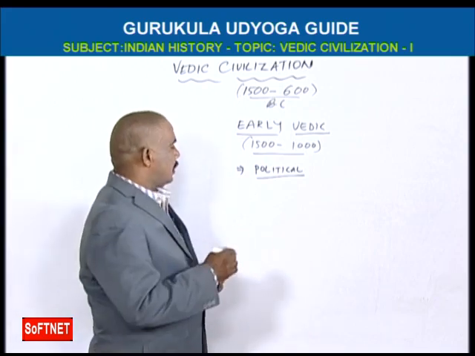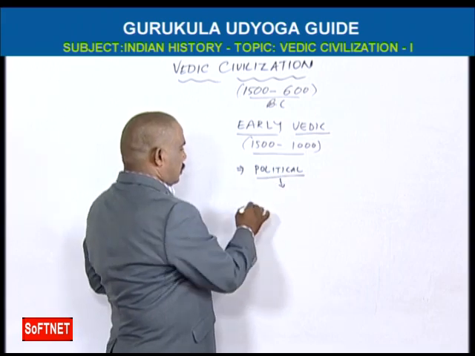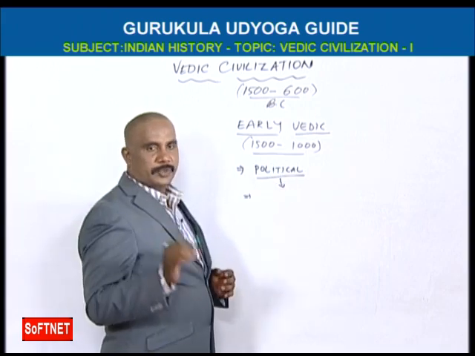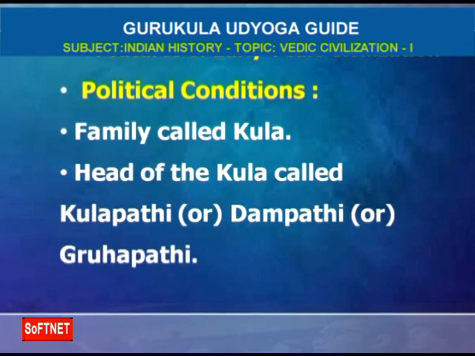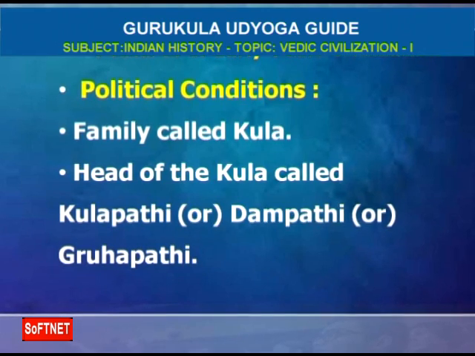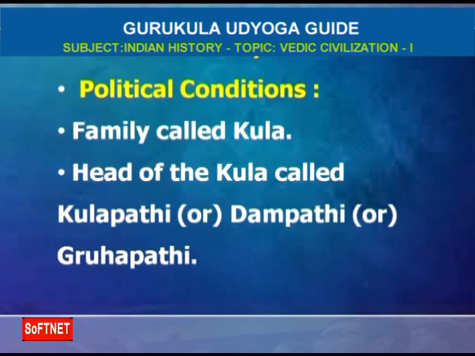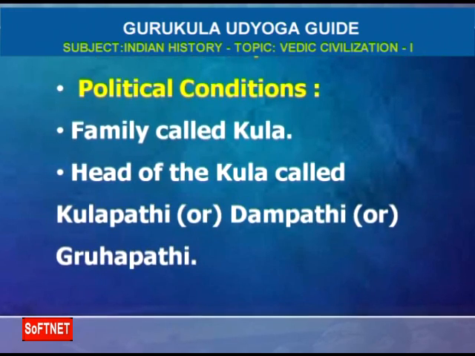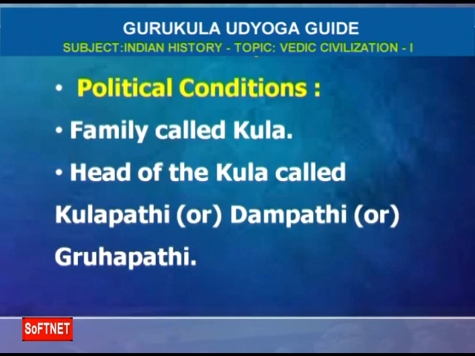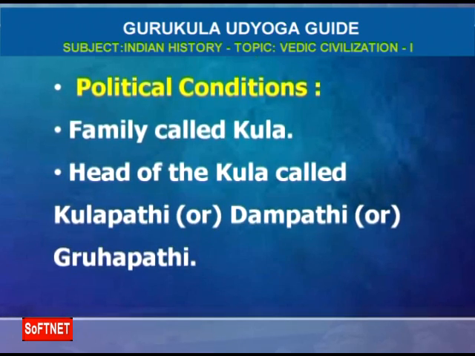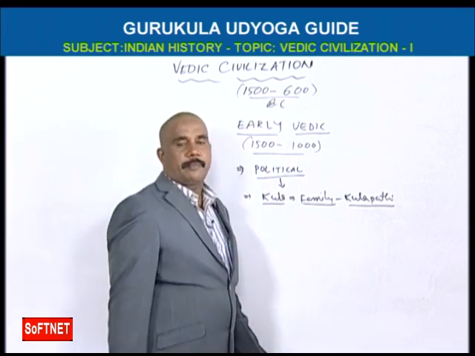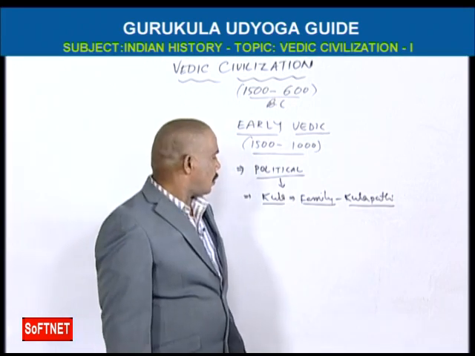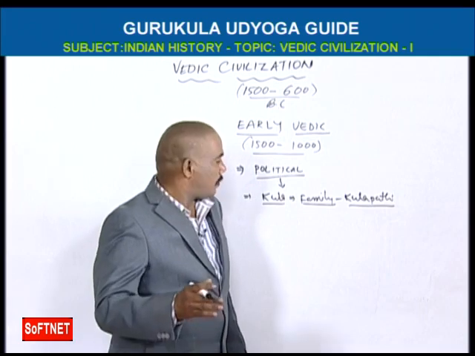Here, in early Vedic civilization, we have to know first Kula. Kula means family.